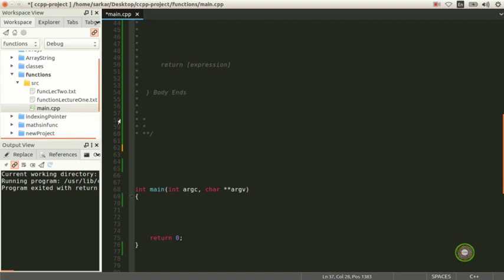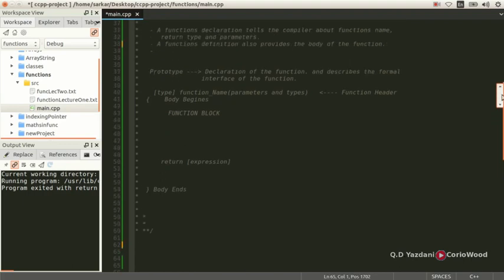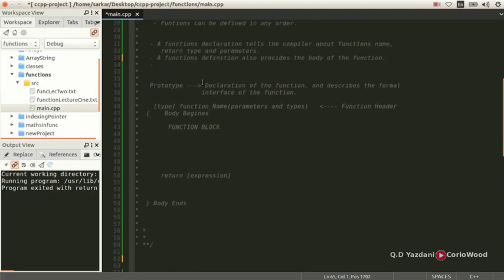C++ reads line by line, so you need to declare everything. We always declare our variables, like an int for my age, or a double, or anything you need. In the same way, you need to declare here your prototype, whatever functions you want main to process. So what is the prototype? A prototype is a declaration of the function and describes the formal interface of the function.